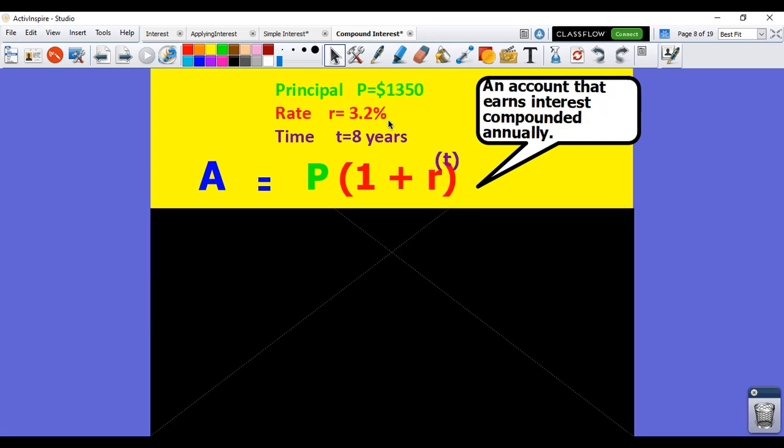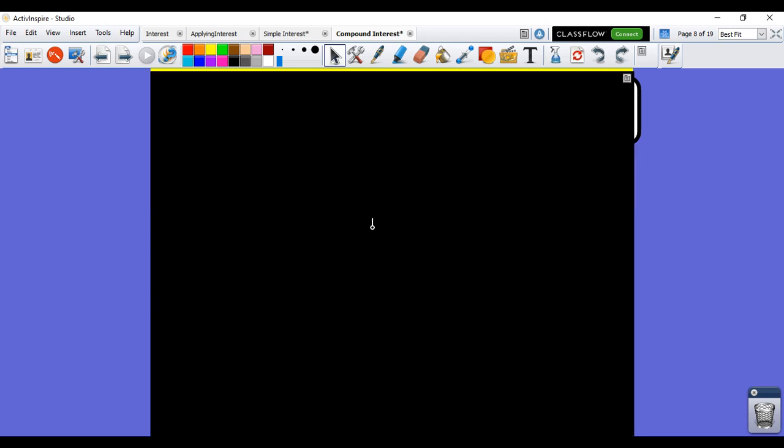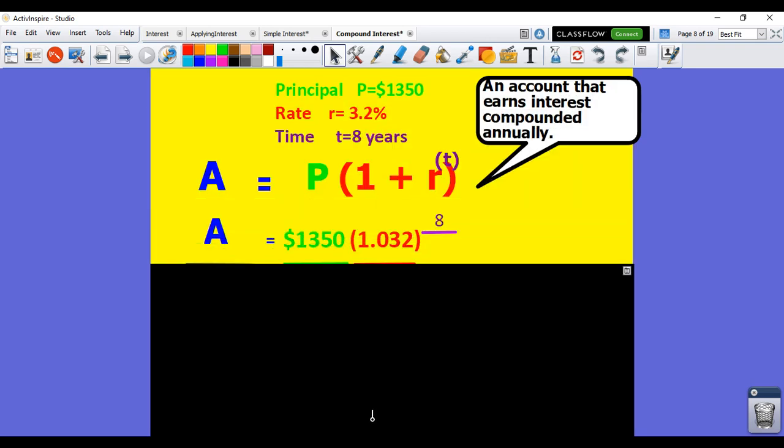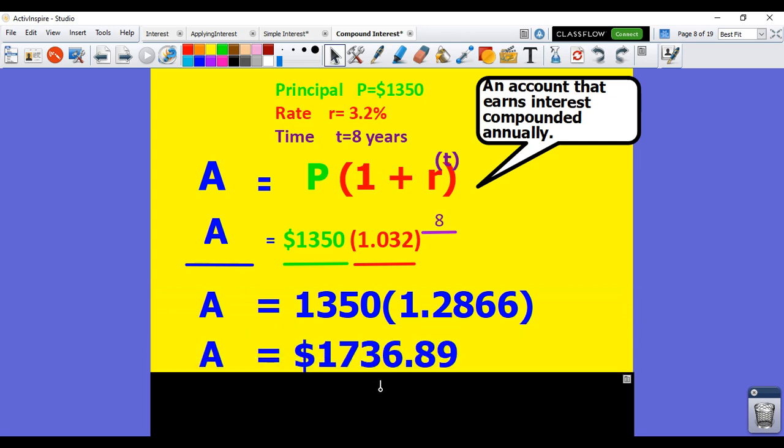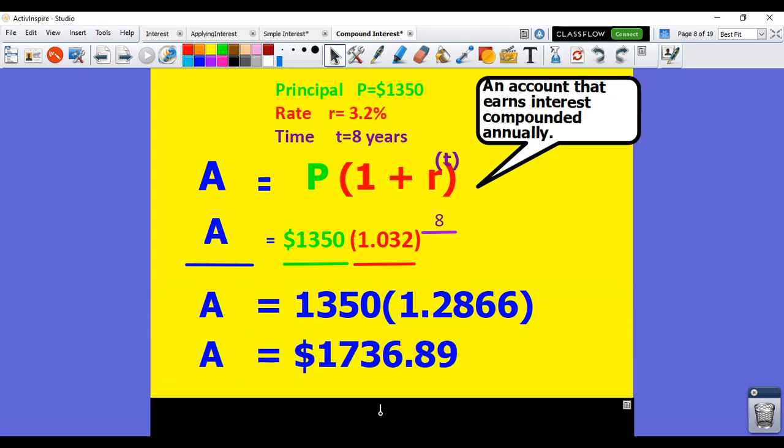In this example, we have a principal of $1,350 at a rate of 3.2% over 8 years. So you substitute your values and then you just solve. And you'll get an account balance of $1,736.89. So after 8 years, the account that had $1,350 now has $1,736.89 if it was compounded annually.